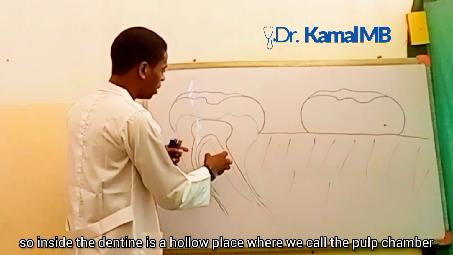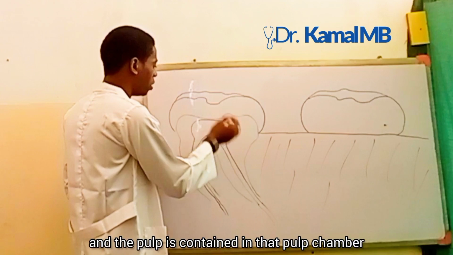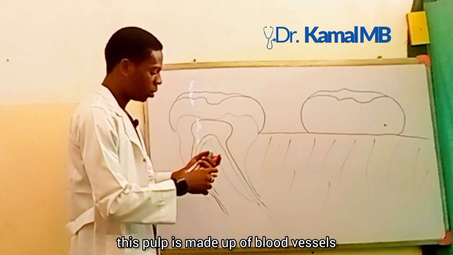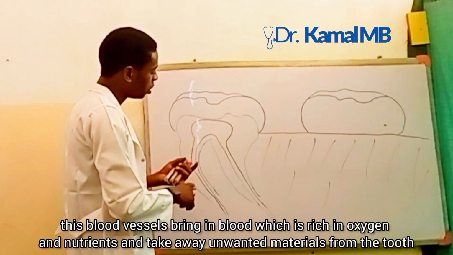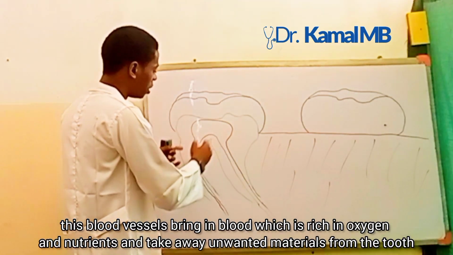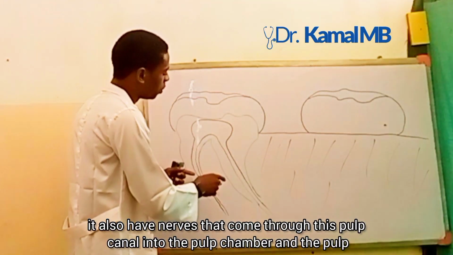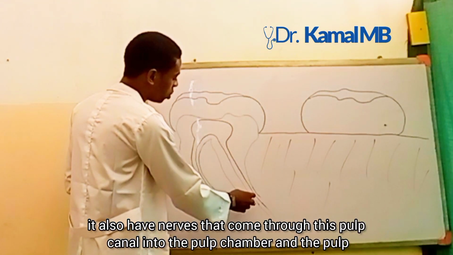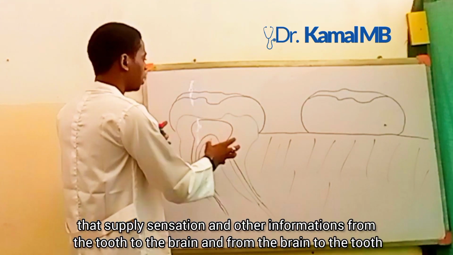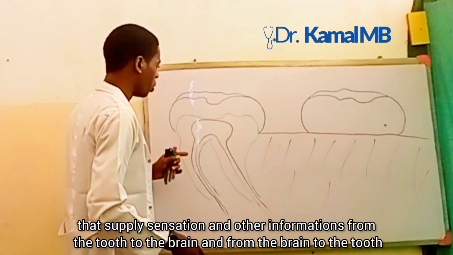Inside the dentine is a hollow place which we call the pulp chamber, and the pulp is contained in that pulp chamber. This pulp is made up of blood vessels. These blood vessels bring in blood which is rich in oxygen and nutrients and take away unwanted materials from the tooth. It also has nerves that come through the pulp canal into the pulp chamber, which supply sensation and other information from the tooth to the brain and from the brain to the tooth.